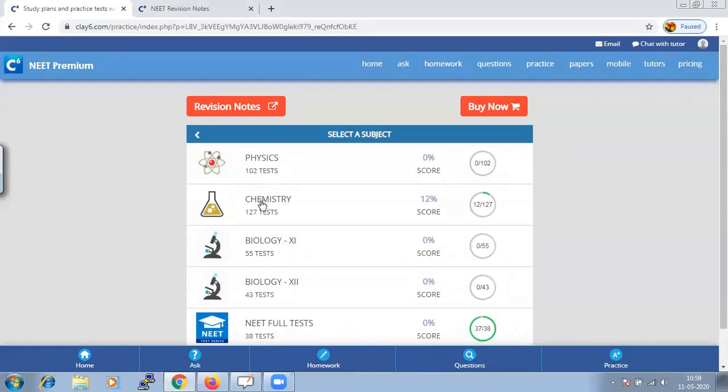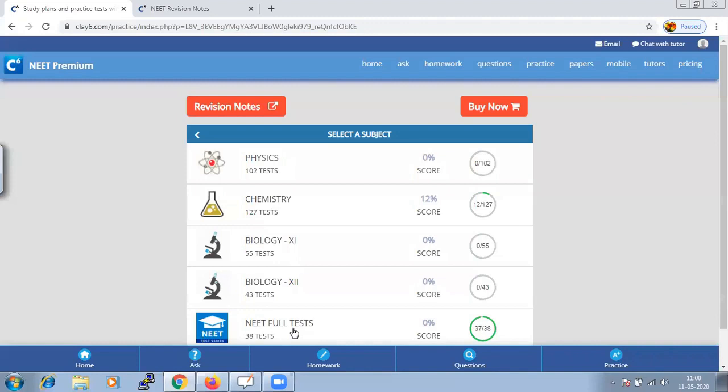You have a test for each subject. You have n number of tests, and one, that is 38 full tests for your NEET full test. These are all subject wise. This is a complete test. Once you feel confident enough in each chapter, in each subject, that is physics, chemistry and biology, you are fully free to take the complete test and analyze yourself, where you are.